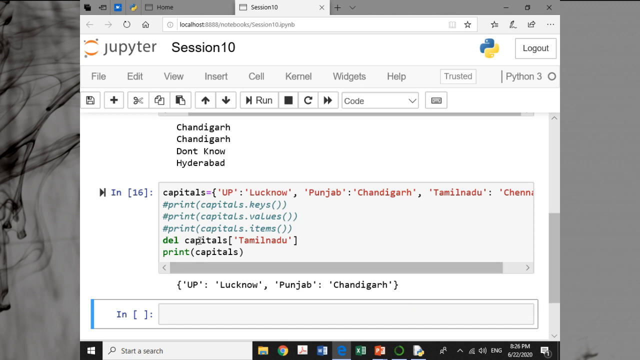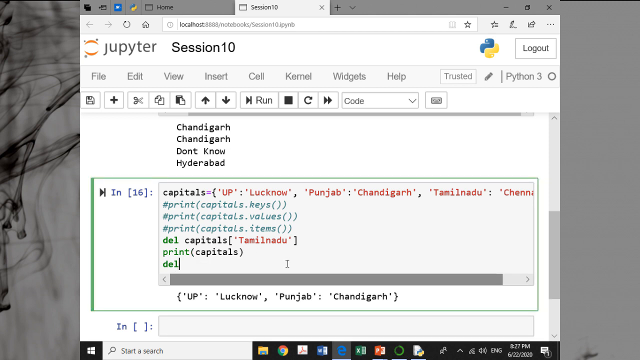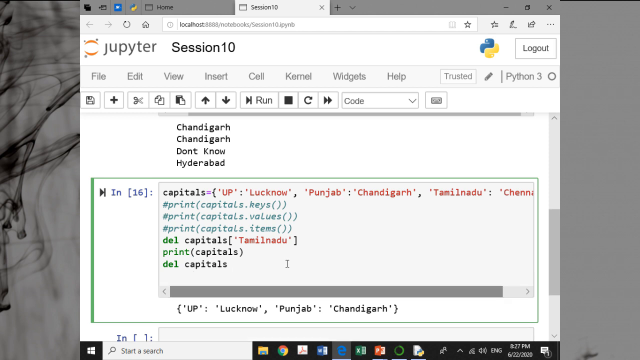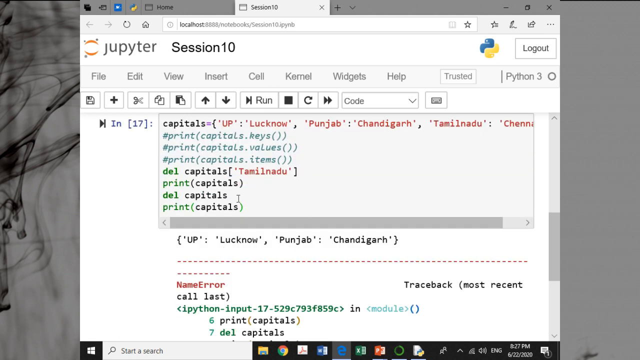So with the help of del, you can delete one particular key if you want, and you can delete the entire dictionary also. If I say del capitals and then I say print, what is going to happen? You are going to get an error. Why? Because capitals does not exist. It has been entirely deleted. So this is how you can use del.